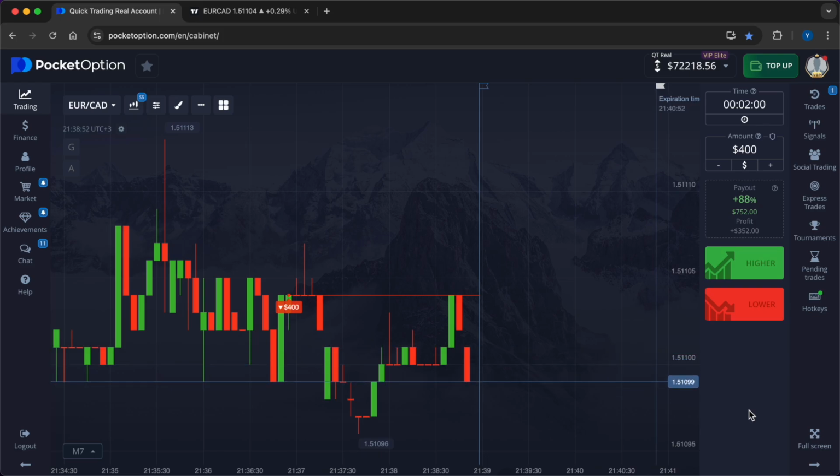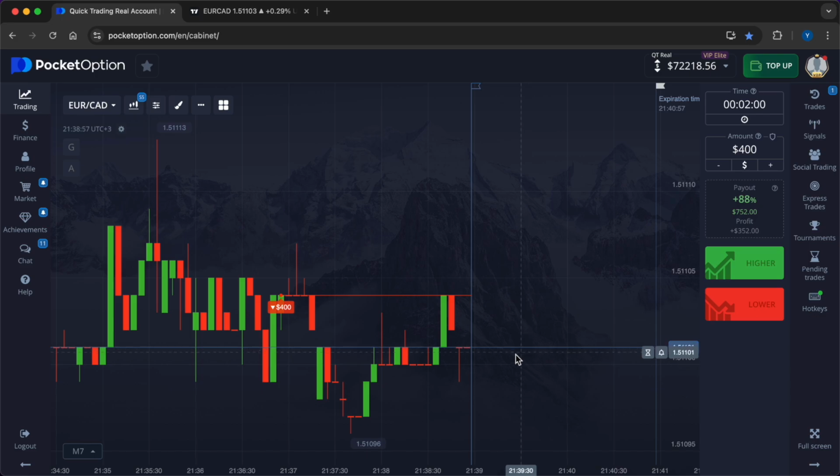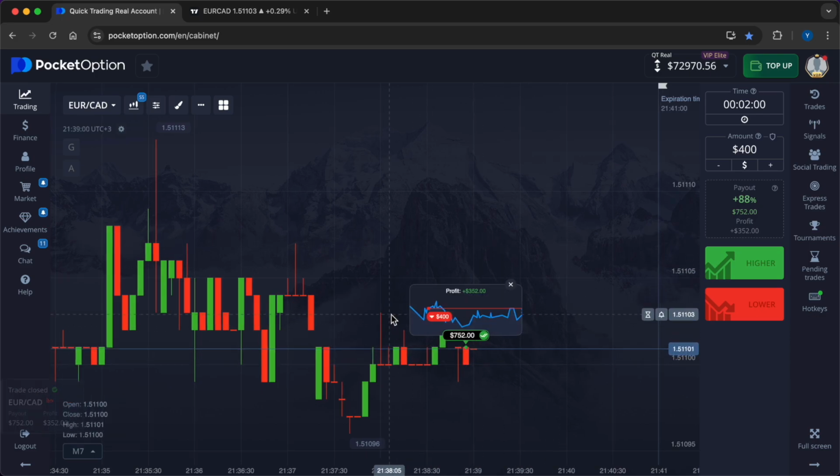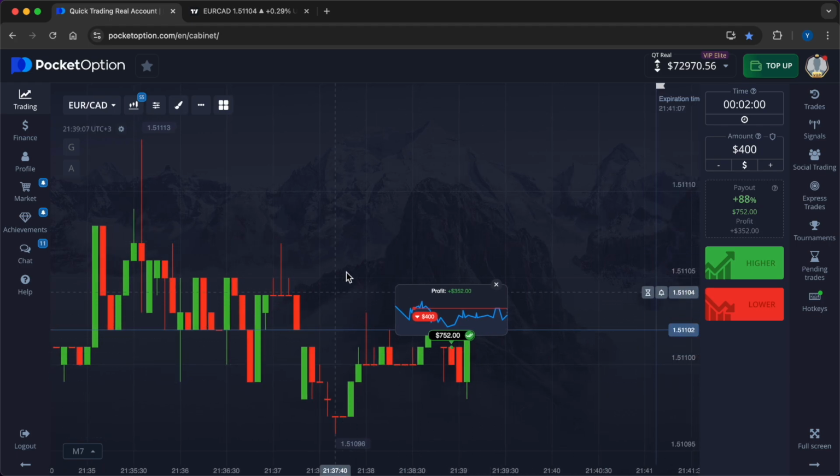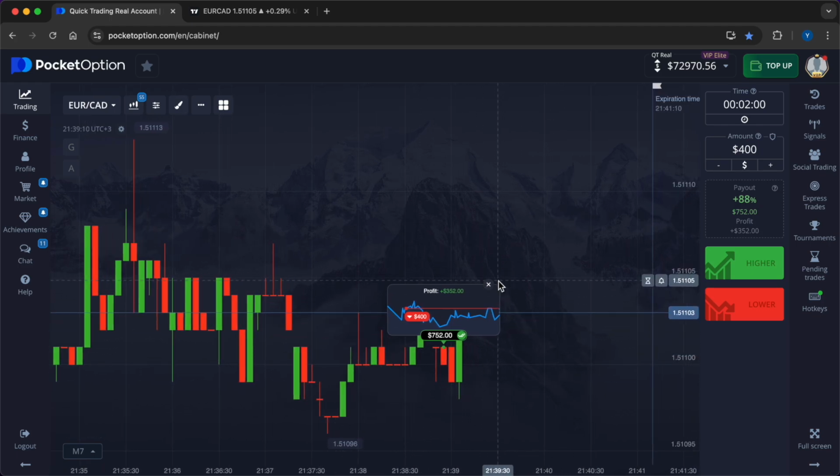In the meantime, the deal is coming to an end. The sellers do what they have to do, put up a decent resistance. And now, the result is in front of you. Plus $352. Now I will change the settings and analyze another market situation.